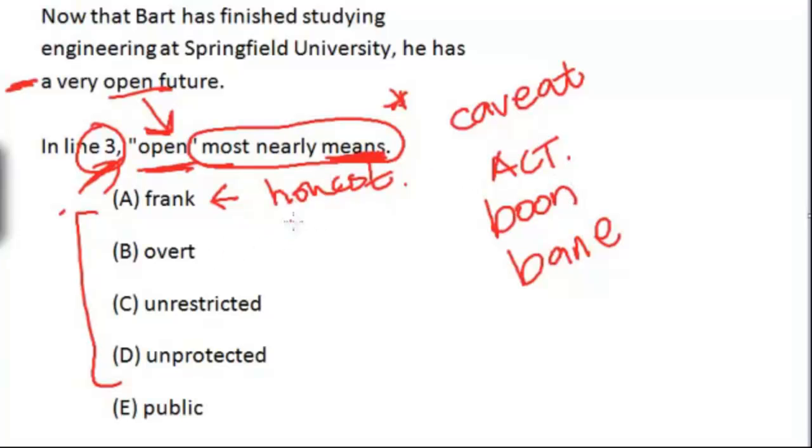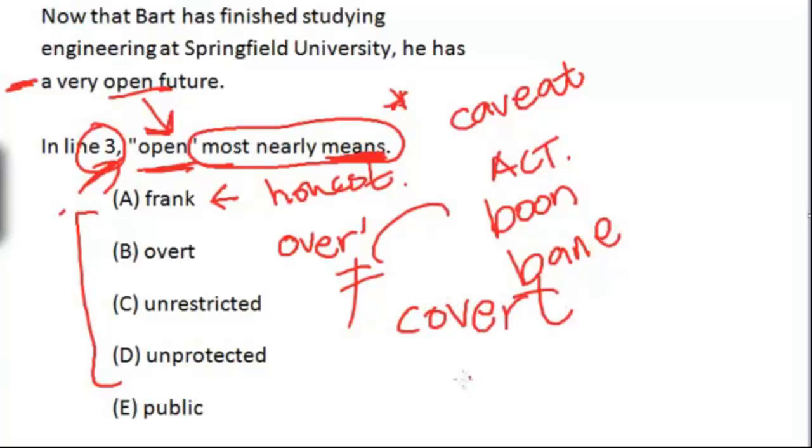So overt actually means, there's a hint in this word. Think about the word over. Over means open. It could mean open over here, right? But it doesn't mean that over here. Overt affection means you're overflowing with affection or love, right? And you could think of the opposite of this word, which is similar. Think about the word covert. Even that one has the word cover inside, right? Hidden. So he has a very overt future, like an overly showing future.